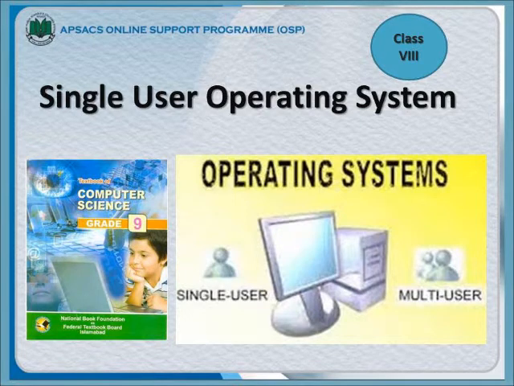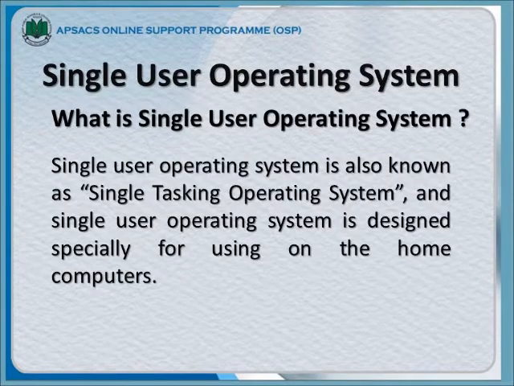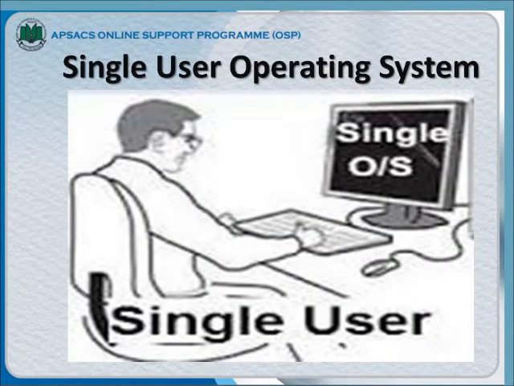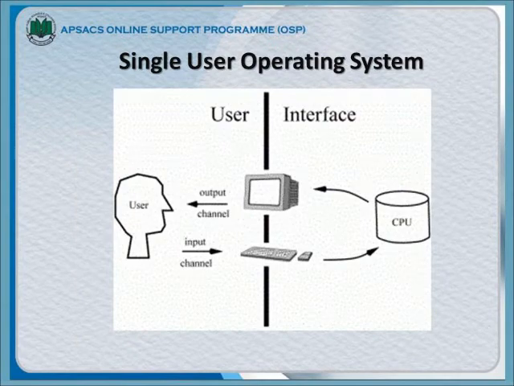So your personal PC, laptop and computer in daily life are a simple example of single user operating system. Single user operating system requires less memory and cost is also low. DOS, Windows 95, Windows XP and Windows 7 are considered as examples of single